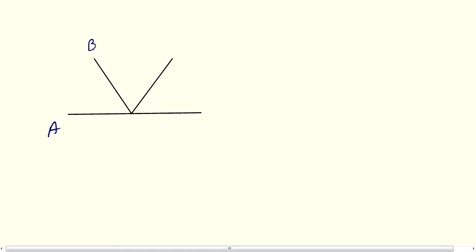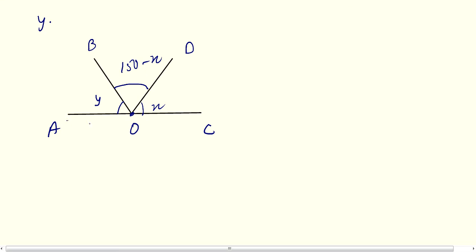A, B, C, D, and this one is O. And angles you are having, this is y, this is x, and this angle is 150 minus x. Now in this question you have to find y.